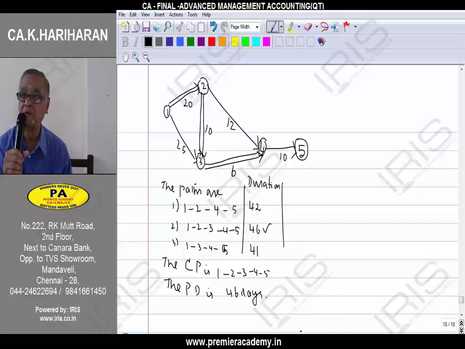We are going to introduce the concept of earliest start time and latest finish time for each activity. We start measuring time from the instant we start the project. So, E equal to 0 at 1. E equal to 0 at 1. 0 plus 20 at 2 is equal to 20.